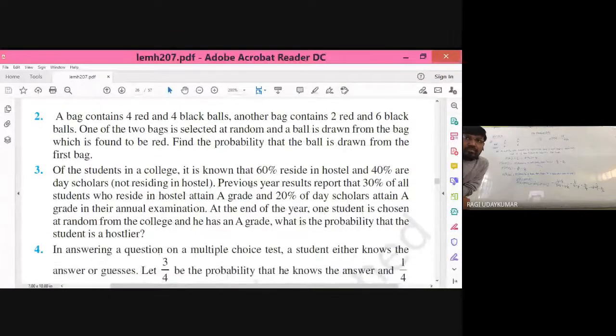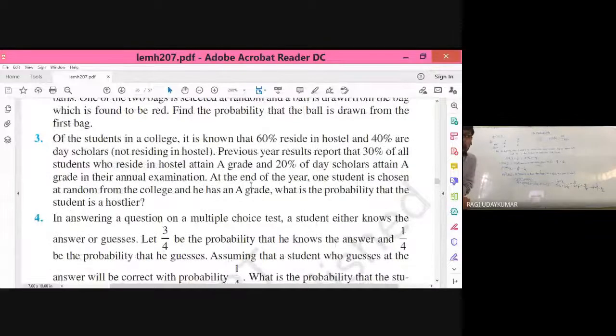Third question. Of the students of a college, it is known that 60% reside in a hostel and 40% are day scholars. So E1 is an event that students reside in a hostel. E2 is an event that they reside as day scholars. So probability of E1 is equal to 60%, which means 60 by 100. And probability of E2 is equal to 40 by 100, 40 percent.